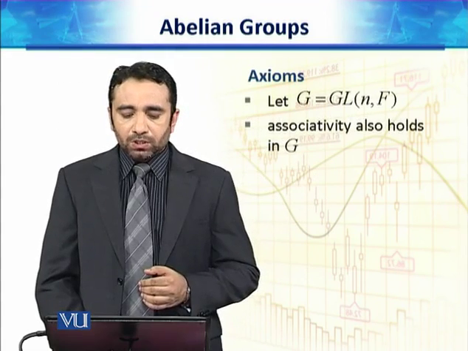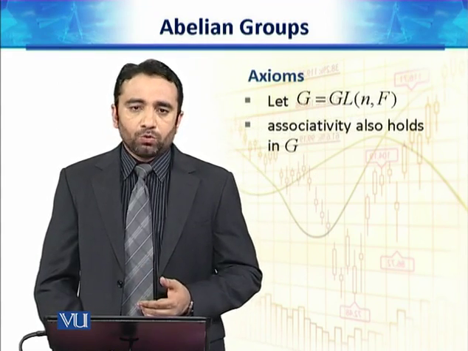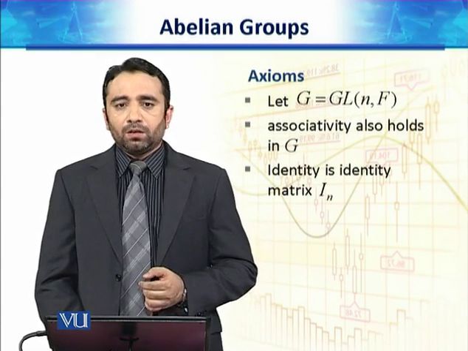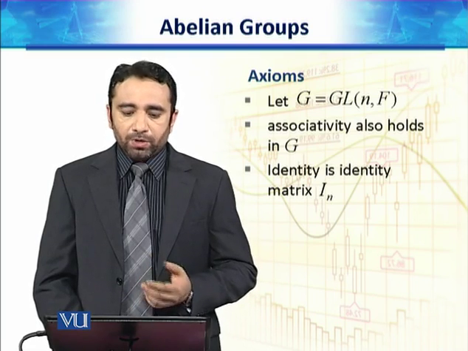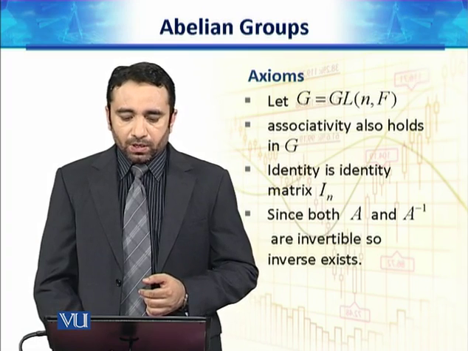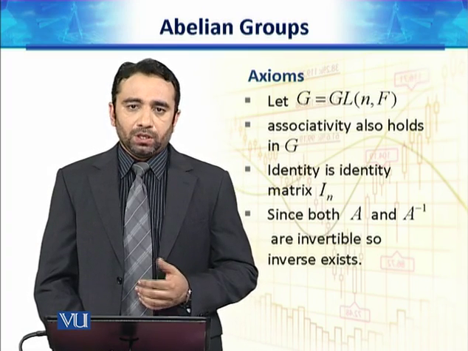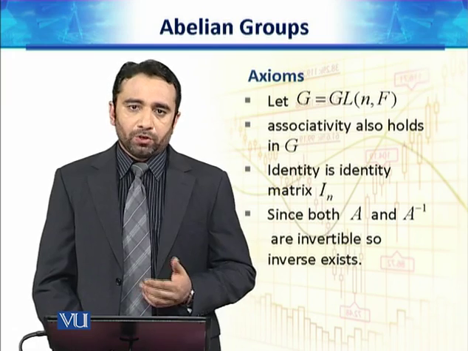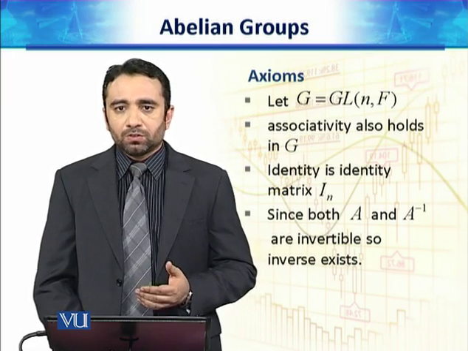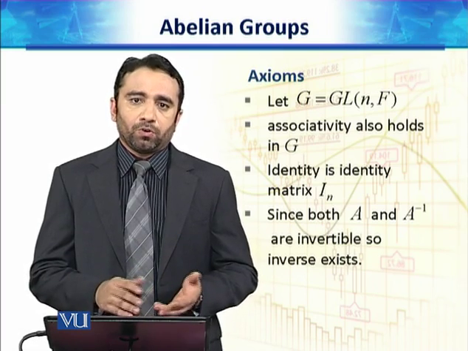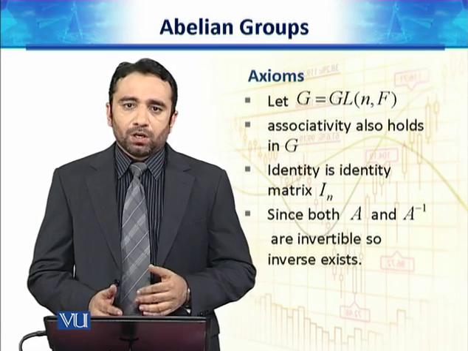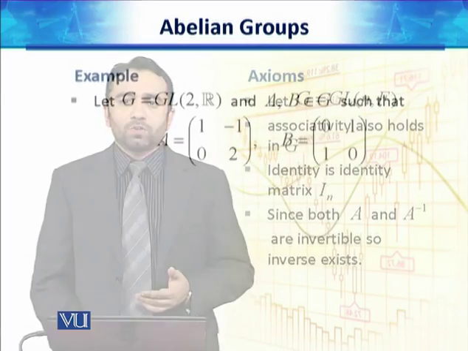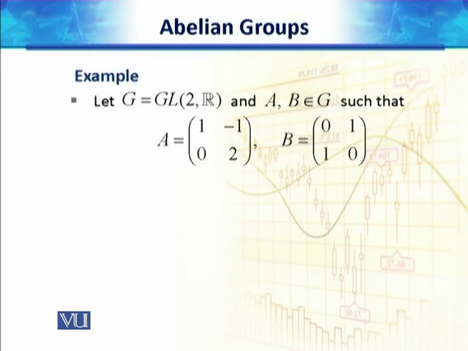Then the associative property also holds in G. Then the identity matrix serves as the identity element in this group, and also, since A is invertible, it means A inverse exists. So it also belongs to the same set of all invertible matrices. So A inverse also belongs to G. So it means that all four axioms of the group hold. So this GLn is a group under matrix multiplication.